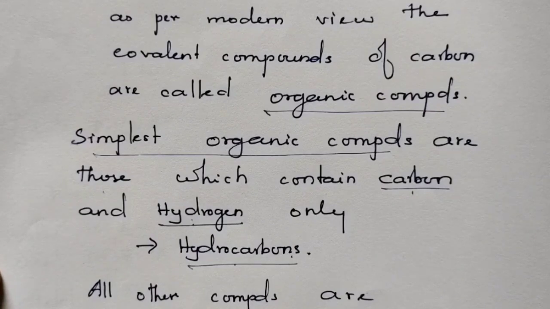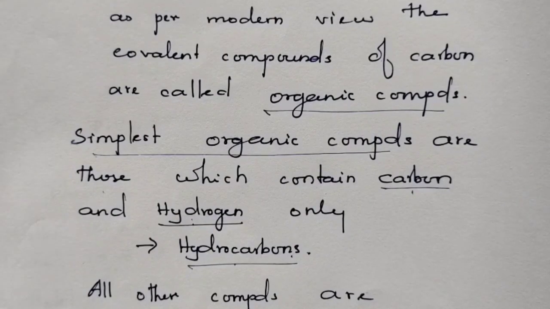Later, when they analyzed the compounds of carbon, the organic compounds, they found they are the covalent compounds of carbon. Therefore, the study of covalent compounds of carbon is now also called organic chemistry. Because of the old traditional name, today also we call them organic compounds.